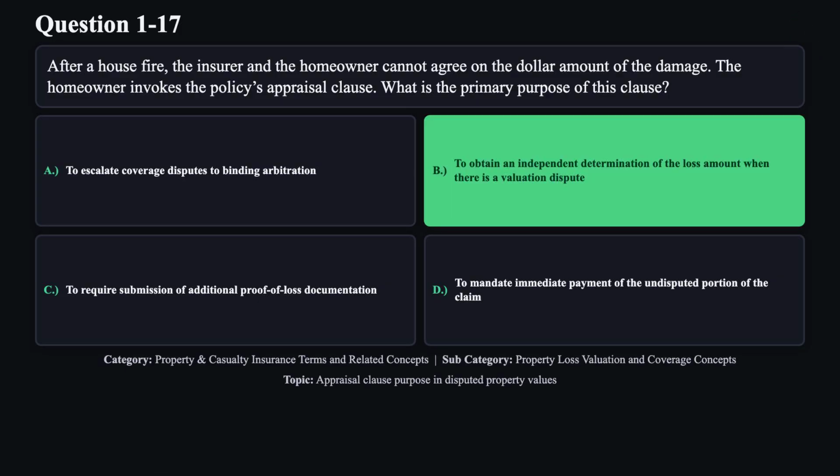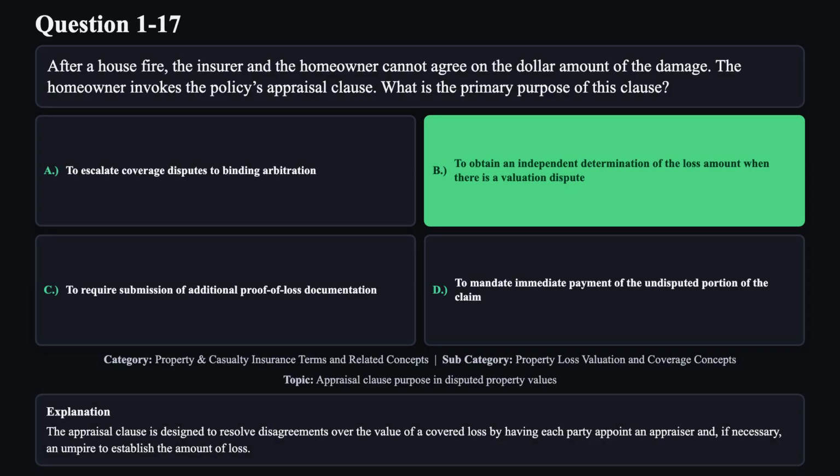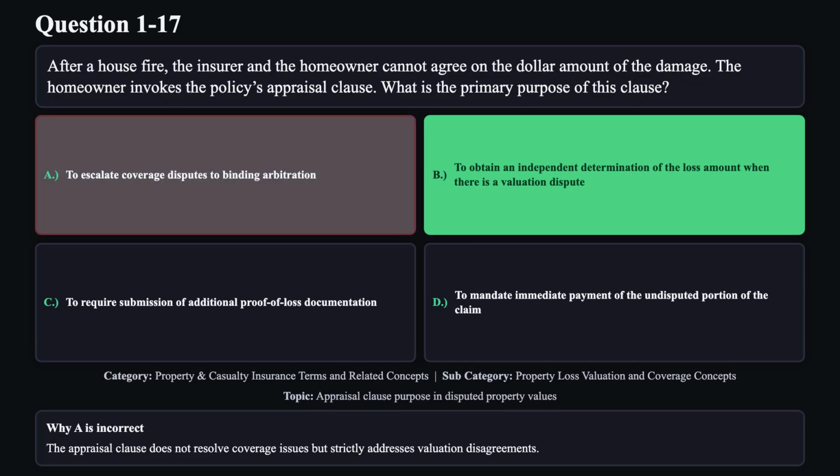The correct answer is B. The appraisal clause is designed to resolve disagreements over the value of a covered loss by having each party appoint an appraiser and, if necessary, an umpire to establish the amount of loss. Reason A is not correct. The appraisal clause does not resolve coverage issues but strictly addresses valuation disagreements.